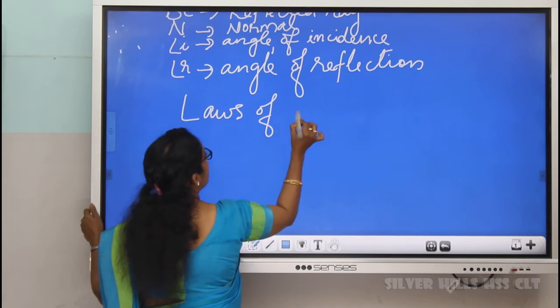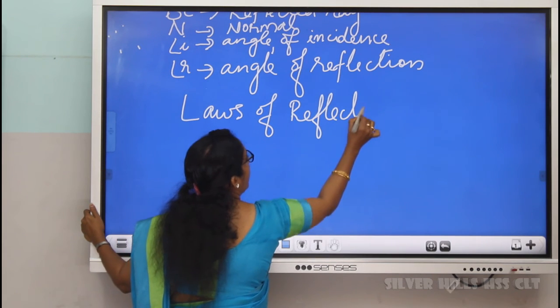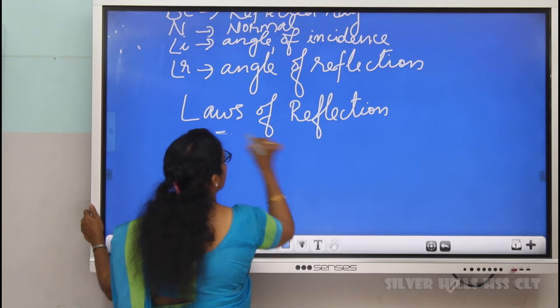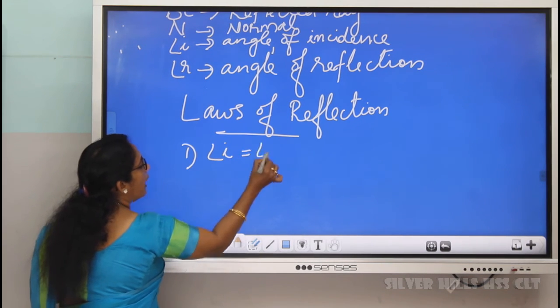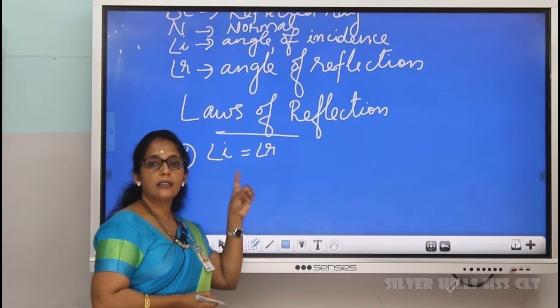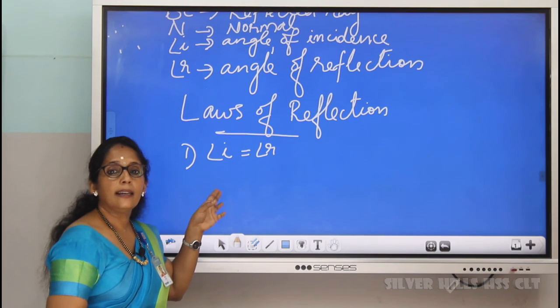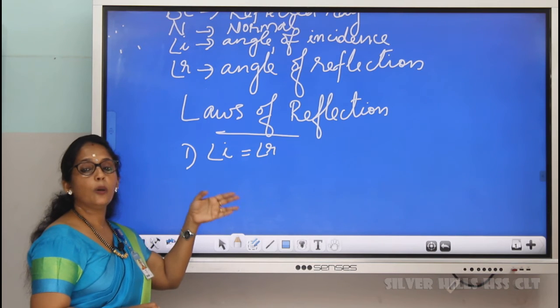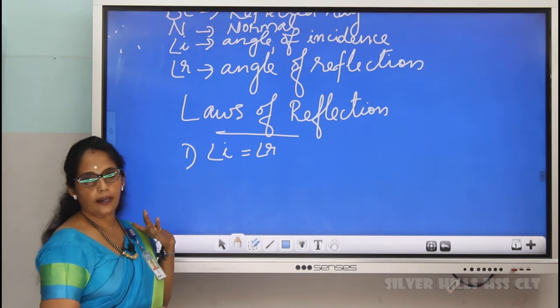That is, angle I is equal to angle R. If angle of incidence is 30 degrees, that is, the incident ray is falling at an angle of 30 degrees, then it will reflect also at the same angle.